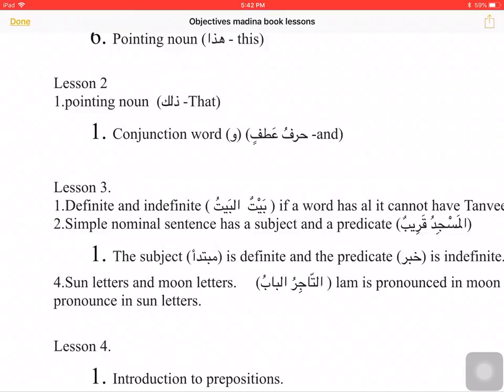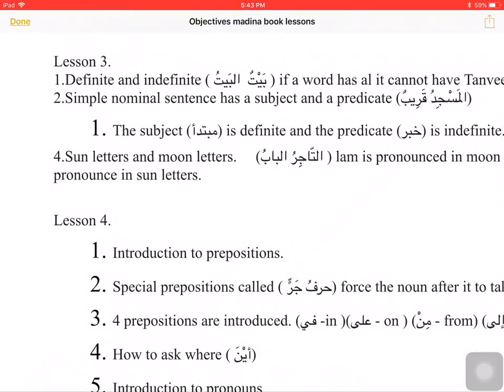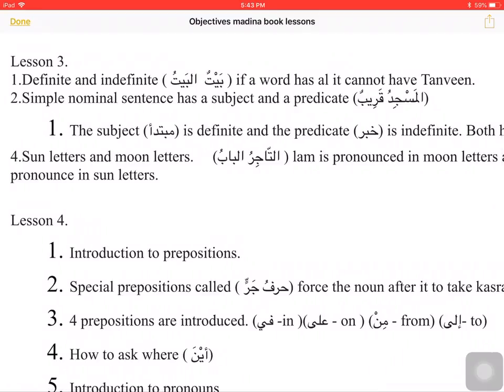In lesson 2, we learned another ismul ishara, dhalika, which means that. We also learned the first harf, which was the harf of atf, the conjunction word, and this was wow. It means and. In lesson 3, we were introduced to the concept of a ma'arifa ism and a nakira ism.